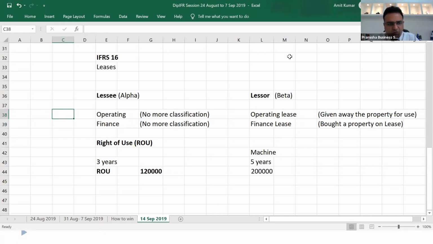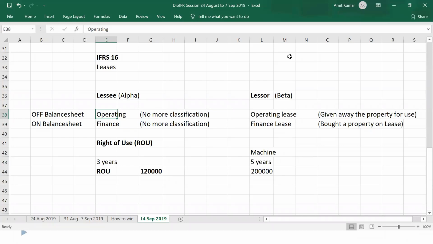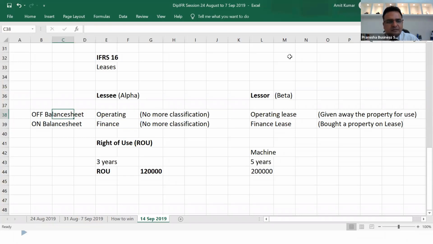Operating lease was an off balance sheet item, simply off balance sheet. Finance lease was on balance sheet, meaning it was coming in the form of an asset as well as a liability on the balance sheet. Operating lease was nowhere on the balance sheet. It was treated as a rental expense, shown as part of P&L, and deducted from your P&L every year, reducing your retained earnings every year, off balance sheet.